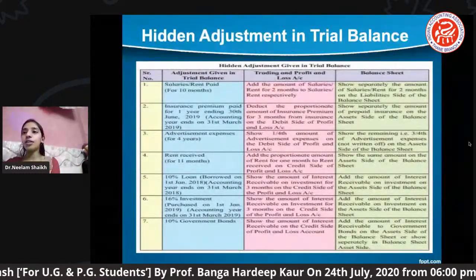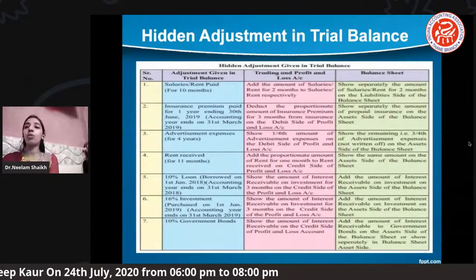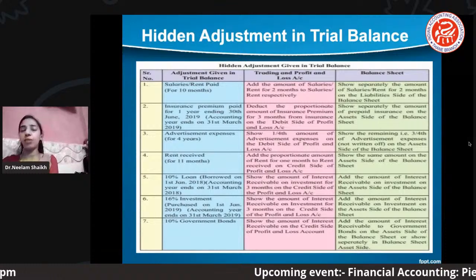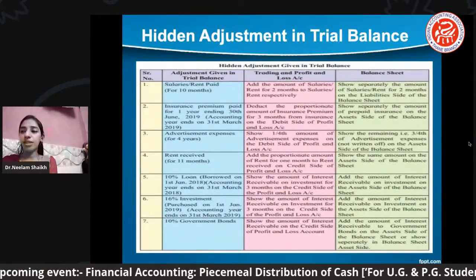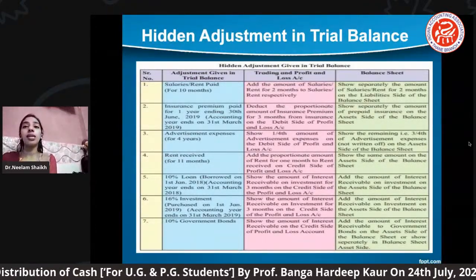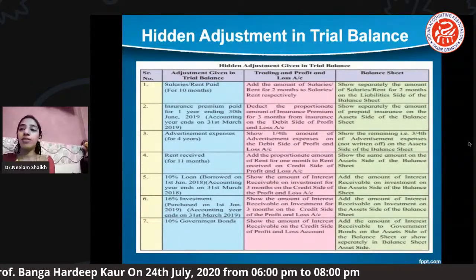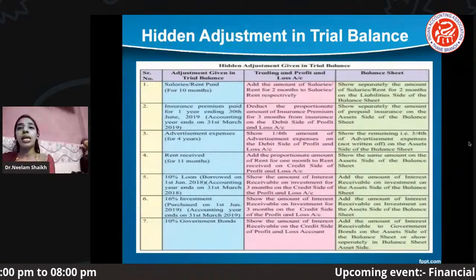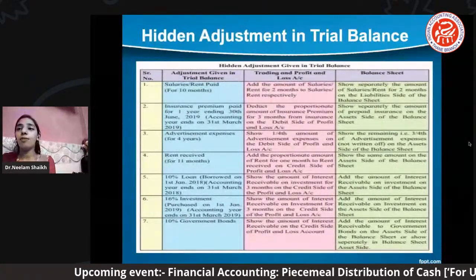Sometimes what happens, they give a loan. Okay, a loan, and they have mentioned that the loan is at 10% on borrowed. At the end of 31st March, whatever may be the year they mention. So in that case, the interest receivable on investment for 3 months on the credit basis should be posted on the credit side of your profit and loss. Where will it be posted? Because it is a received amount and on that we have to calculate interest. So it becomes your interest on loan, which will be posted on the credit side of your profit and loss.